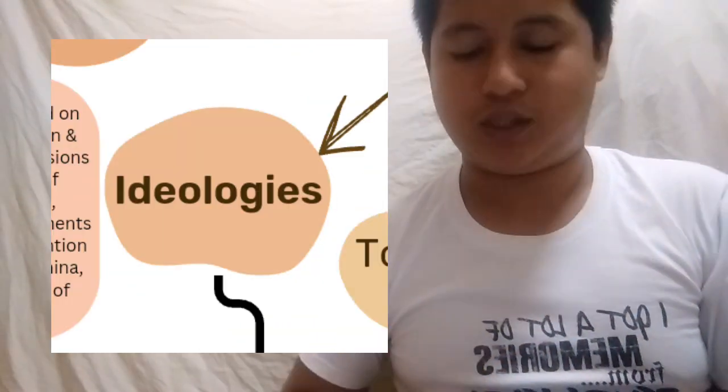So we have 5 categories. We have education, signages, Marxism and ideology. So first we have education.